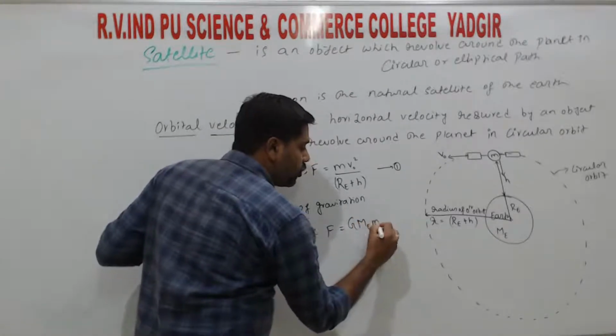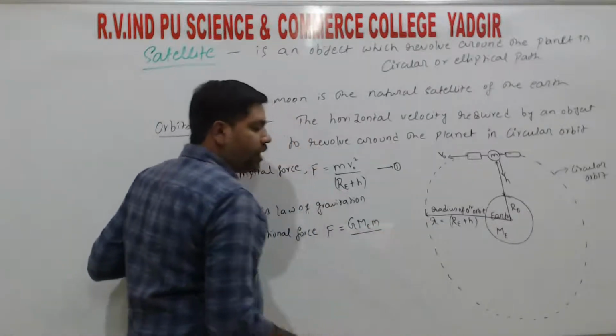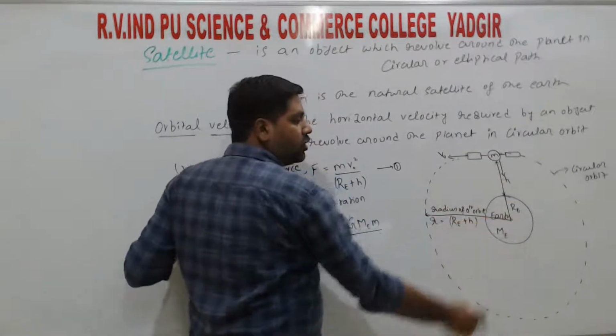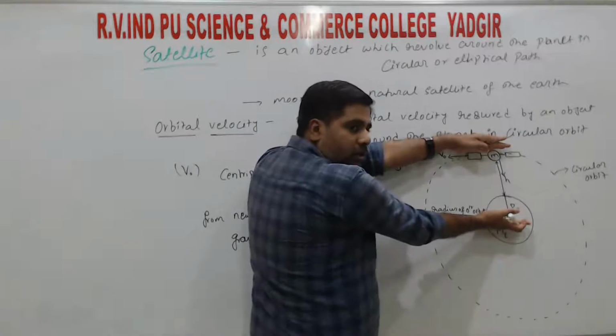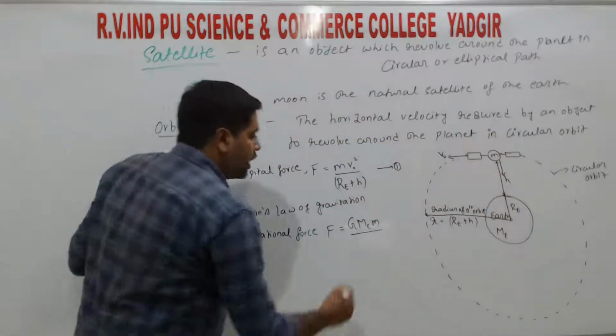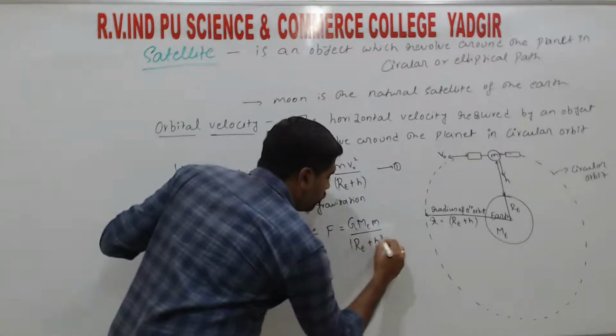and small m is the mass of the satellite or object, divided by the square of the distance between the satellite and the earth, right? That is the distance between the satellite and the center of the earth. Again we can take that as the radius, that is RE plus H whole square.